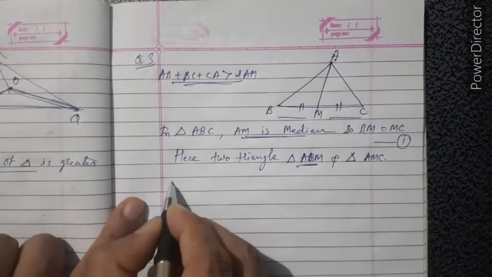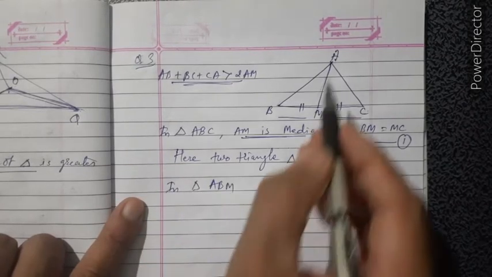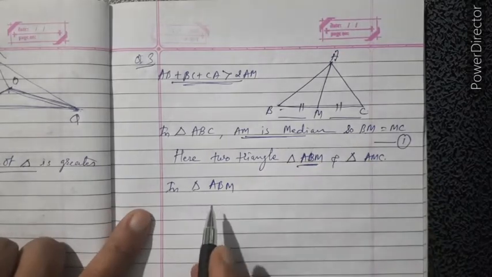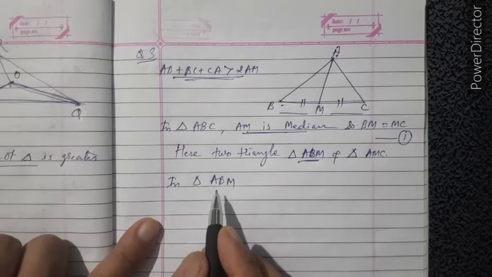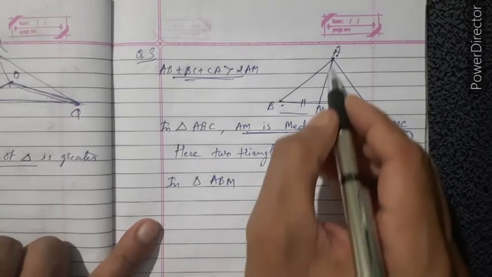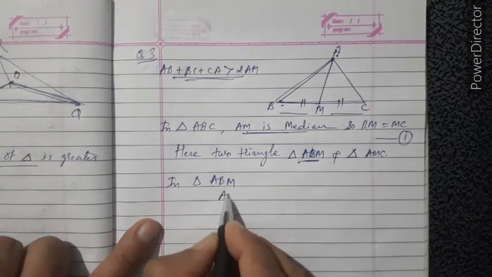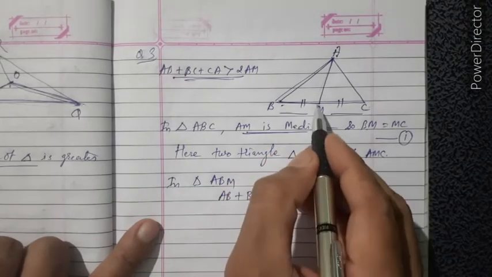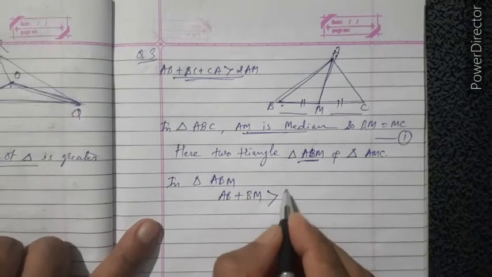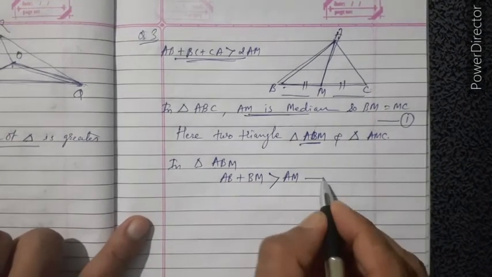In triangle ABM, we know that the sum of the lengths of any two sides is greater than the third one. So in ABM we take AB plus BM, that is greater than the third one, that is AM. Our result number 2.